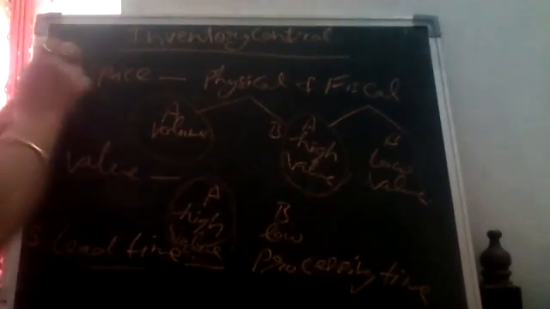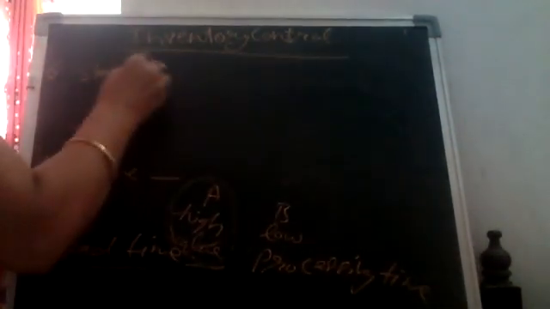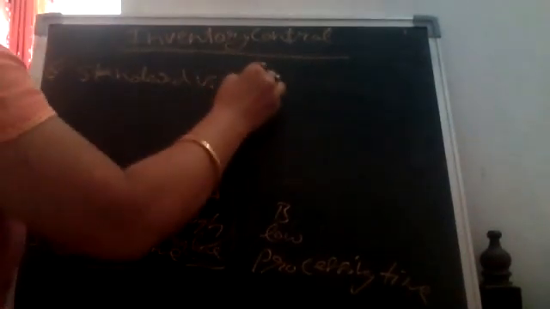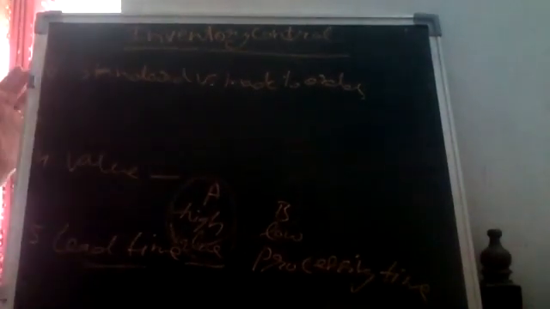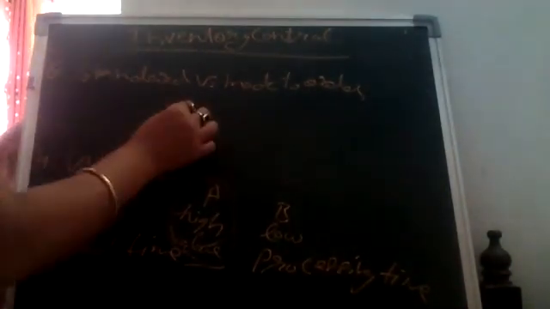Okay, let's go for the next. The sixth one is standard versus made to order. What is this? Actually, we have to take the decision regarding how much product is to be ordered at one time and how much stock, how much time it will take.